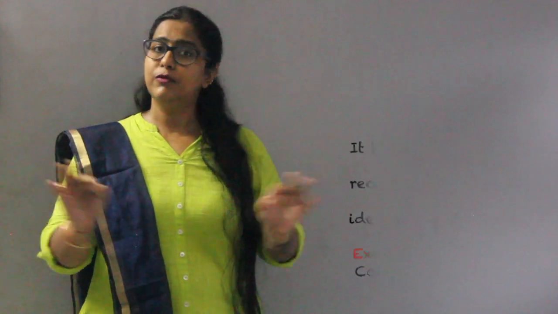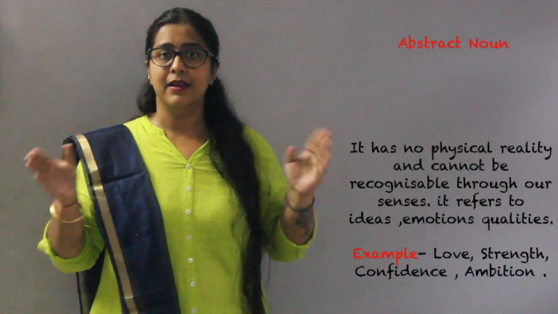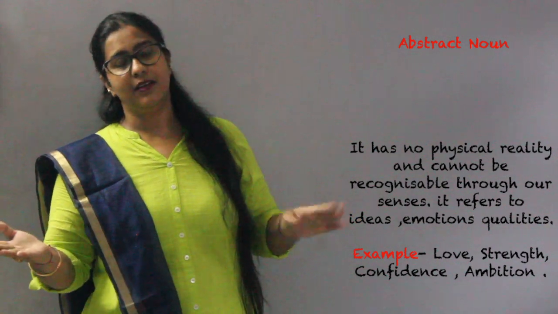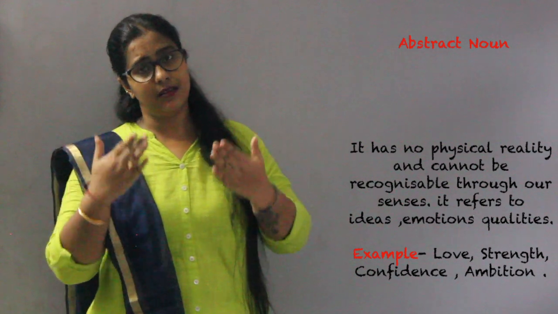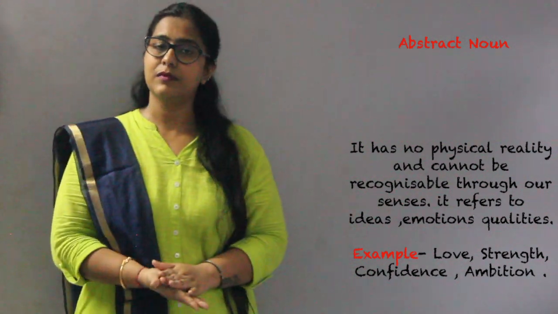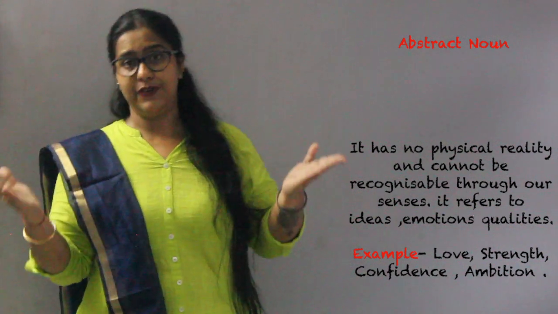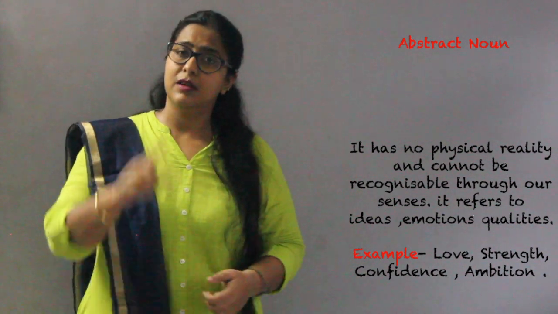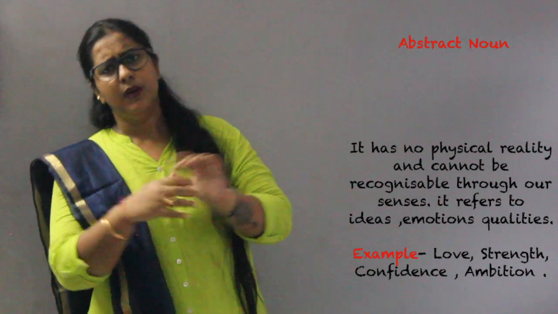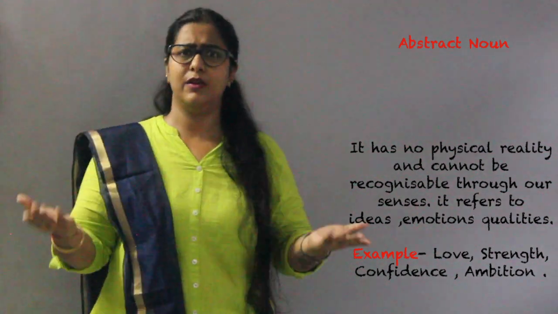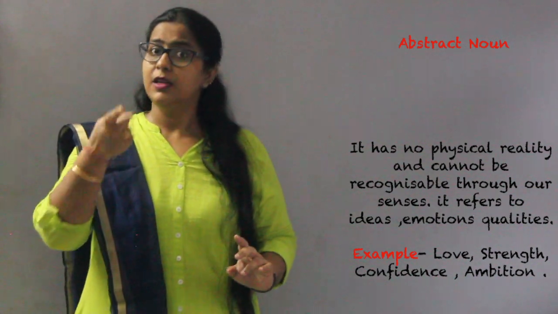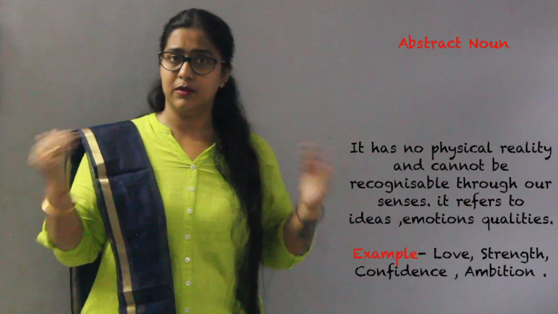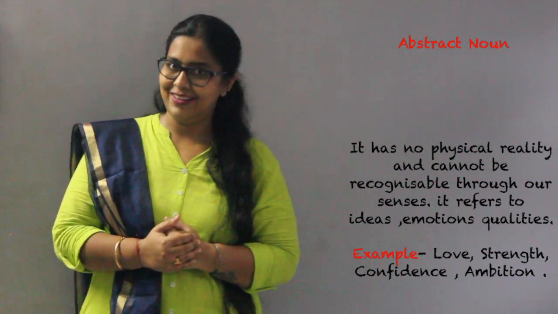Now moving on to abstract noun. It has no physical existence in reality. It cannot be seen and cannot be recognizable through our senses. It refers to ideas, emotions and qualities. Examples are love, strength, confidence, ambition. Now can you tell me whether you can touch love, whether you can touch strength and whether you can feel your confidence? You can feel your confidence. You cannot touch the confidence, and I know that you are very much confident about your studies.